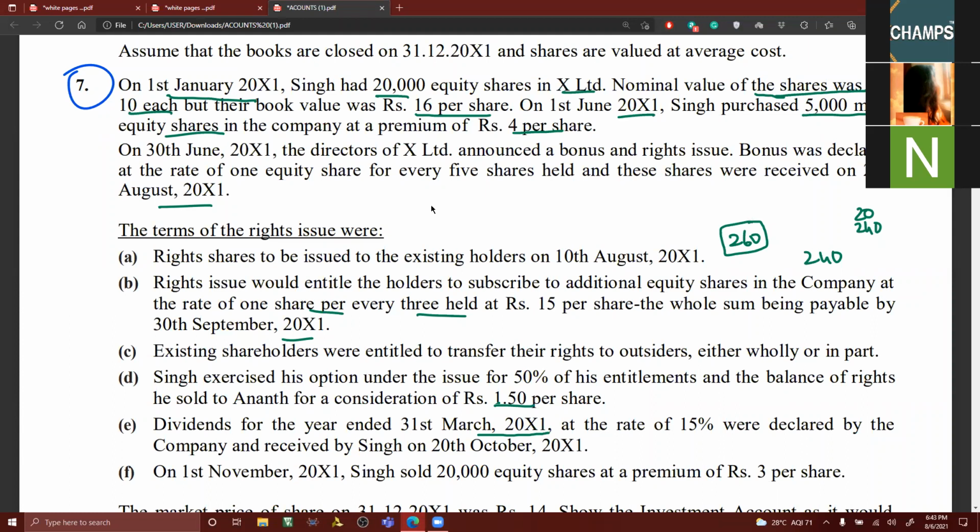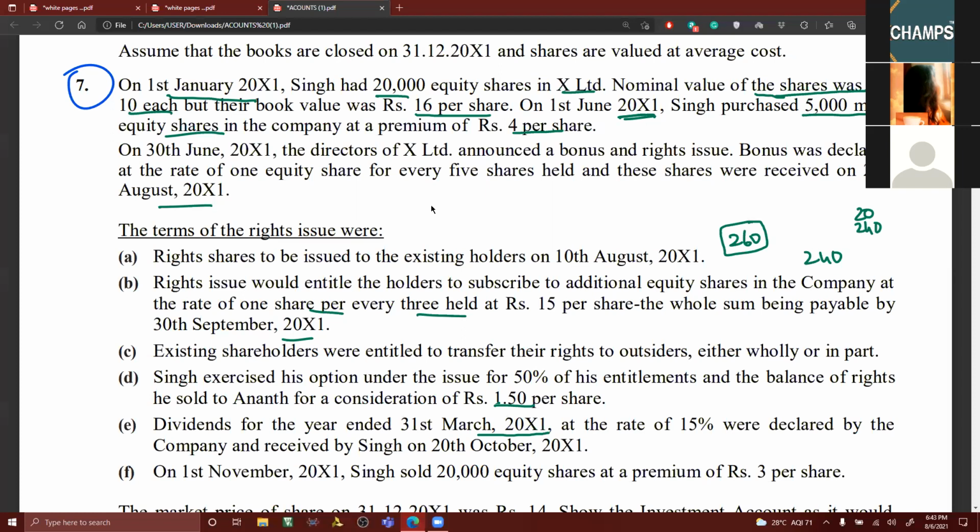Now the thing is that you can see the date of purchase is 1st June 2011. On these 5,000 shares, he was not a shareholder during that time. But whatever dividend he is going to receive on these 5,000 shares is to be taken to which column? Cost column. Capital receipt, cost column, credit side.